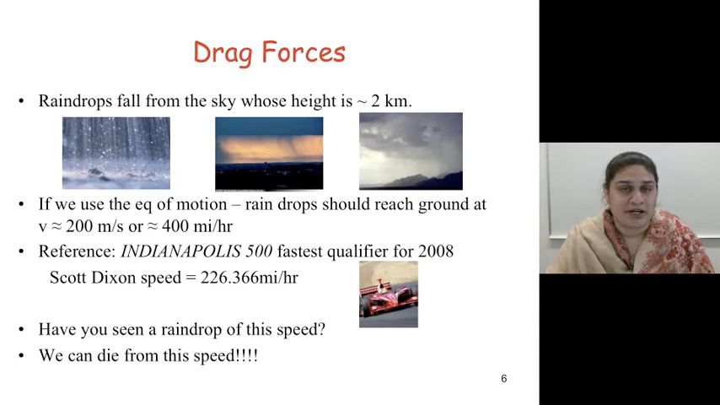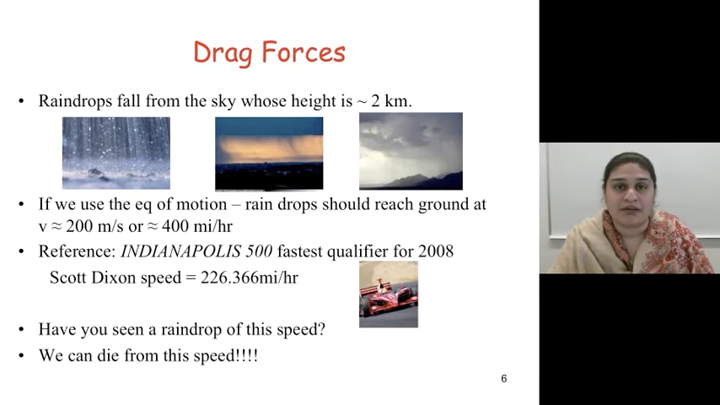In order for this scenario to be true, let's look at raindrops that fall from the sky. In general, they fall from 2 kilometers, or 2,000 meters, above the Earth. If we used equations of motion, the raindrops, by the time they reach the ground, should have a speed of about 200 meters per second, or about 400 miles per hour. As a reference, look at the Indianapolis 500 fastest qualifier, whose speed was 226 miles per hour.